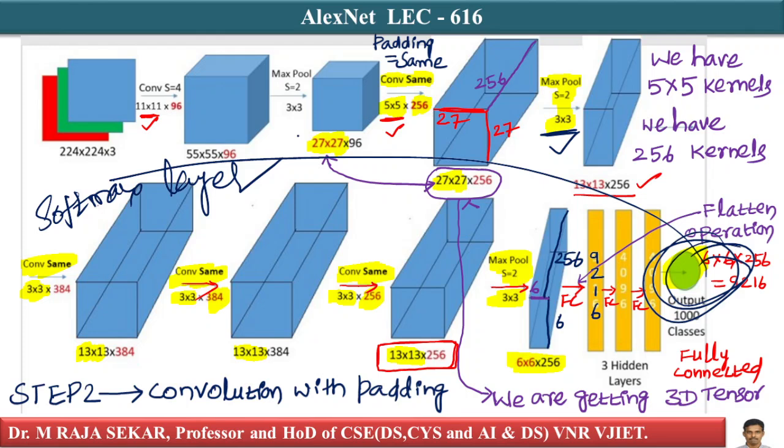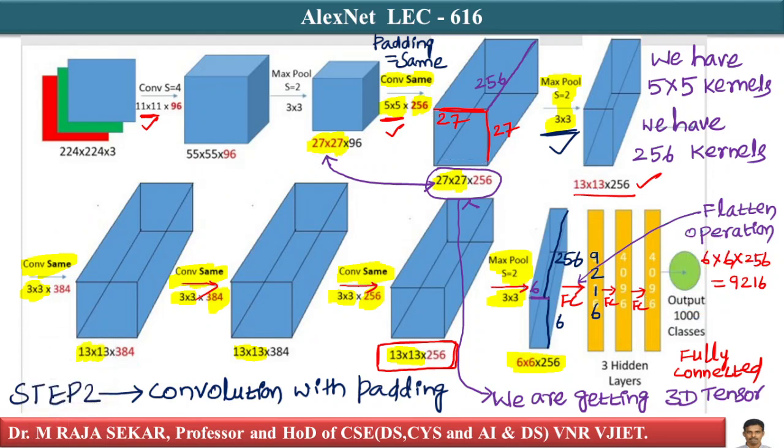What was this network trying to achieve? Just try to recall. It is trying to solve the ImageNet problem. This is a 1000 class classification problem, since the output is 1000 classes.